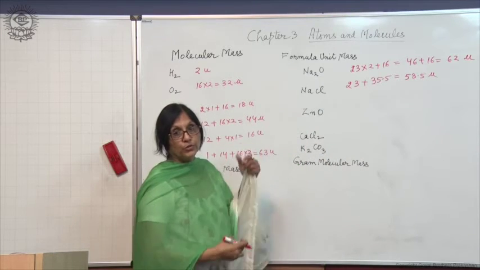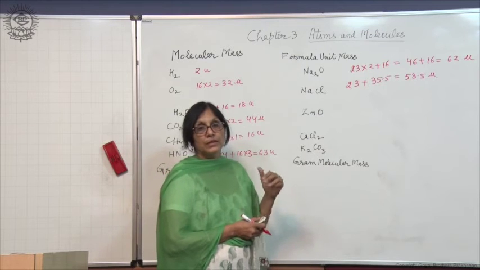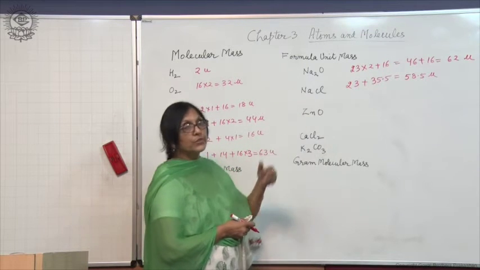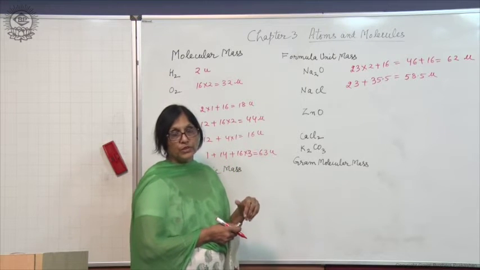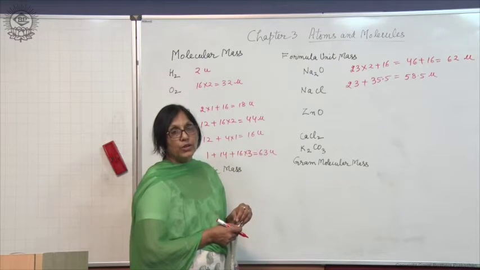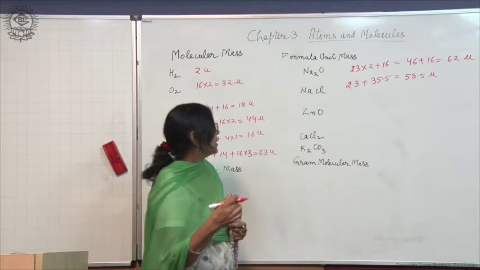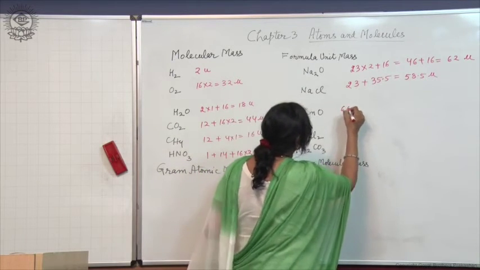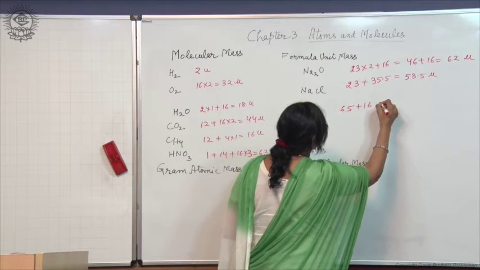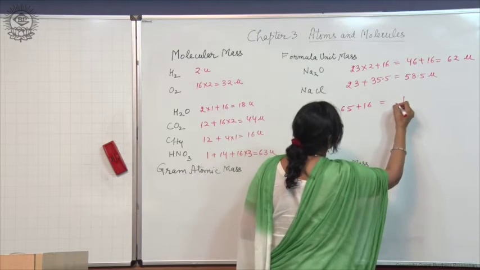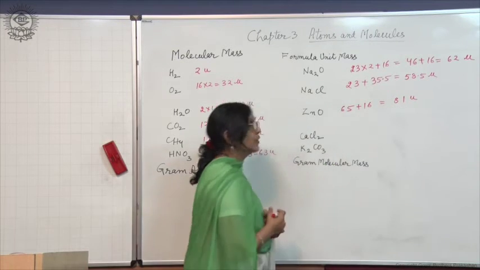So, first of all you should find out the atomic masses of the elements present in that formula unit. Zinc oxide: you cannot remember, either it will be given in the question or you can find out from the book. What is the atomic mass of zinc? It is 65 and that of oxygen is 16. So, add up, 81 U. Okay.